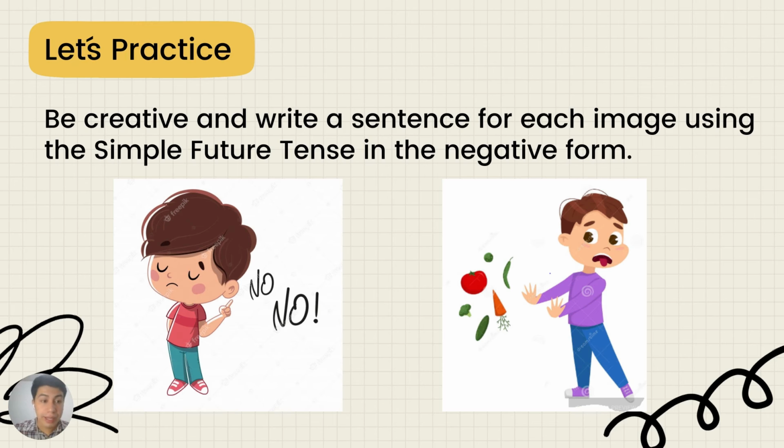Okay, and let's practice. Be creative and write a sentence for each image using the simple future tense in the negative form. Like for example, I can write a sentence with the little kid with the vegetables. He will not eat his vegetables. Be creative, pause the video, and just write 2 sentences.